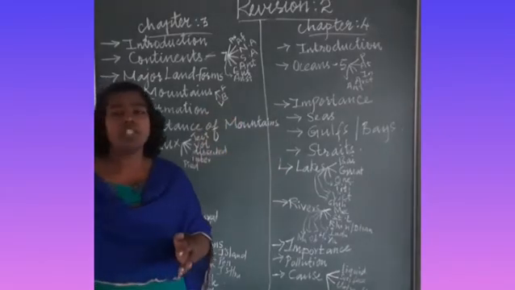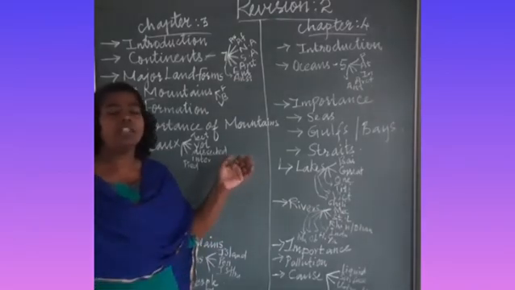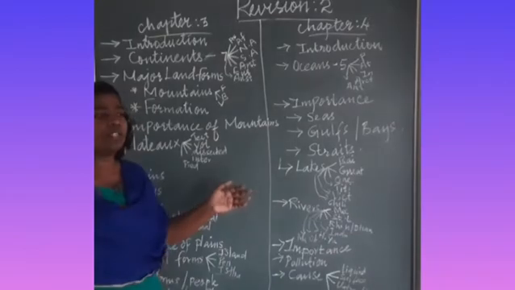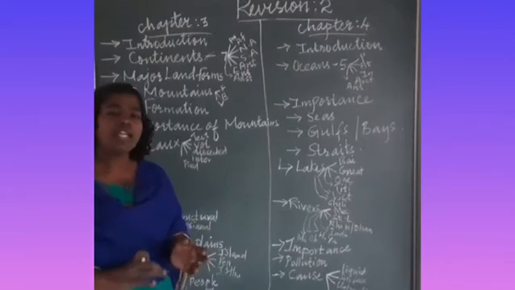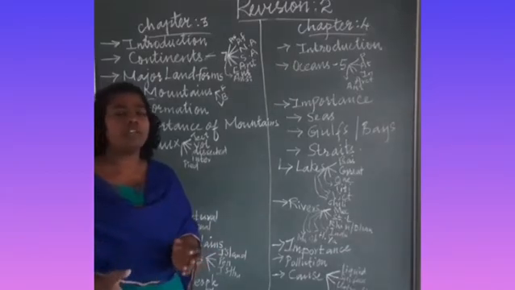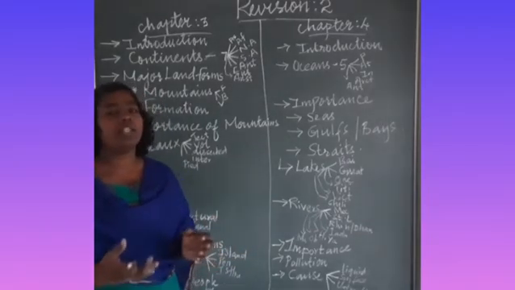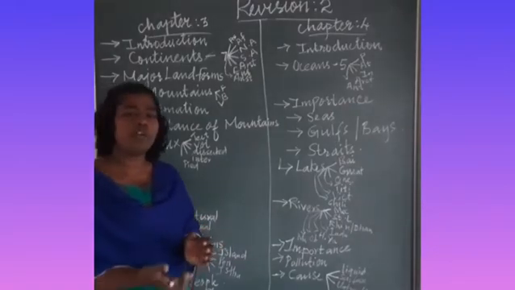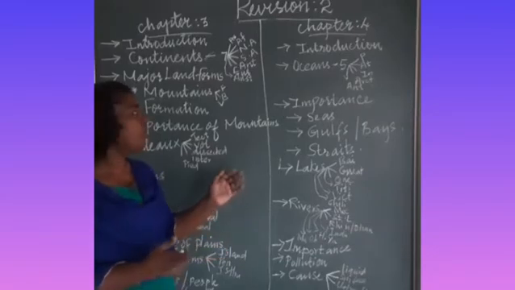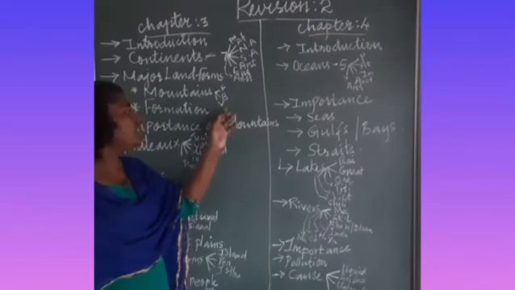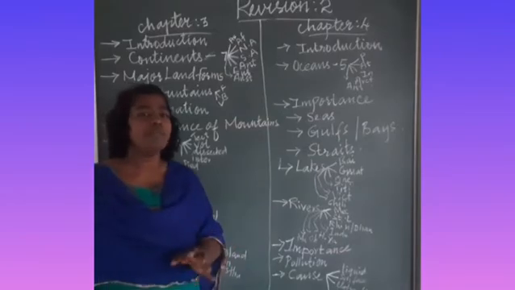And block mountains, how are these block mountains formed? Block mountains are formed because of the rupture and fracture that occurs on the surface of the earth due to the movement of the earth plates. The different blocks take different positions because of the different movements in the earth plates. There will be upward movement and downward movement. Because of the upward movement, a block of mountain rises high. That's how block mountains are formed. And volcanic mountains are formed because of the spread of lava.